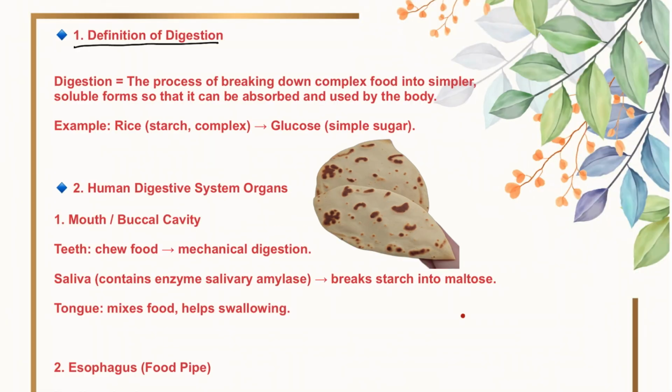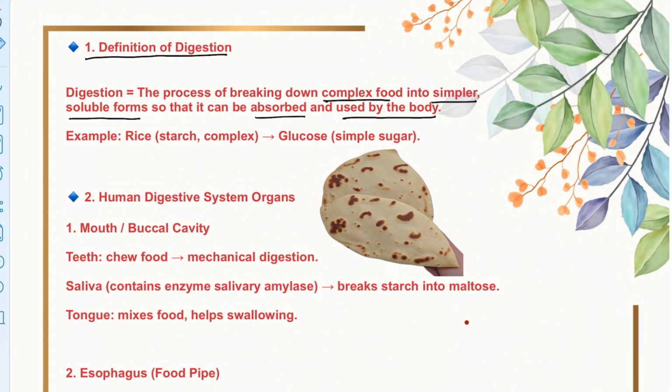Here, I have provided you a definition of digestion. Digestion is the process of breaking down complex food into simpler, soluble forms so that it can be absorbed and used by the body. Our body is not designed to directly absorb complex food, so it needs to be broken down into a simpler soluble form, and then our body absorbs it and it is utilized.